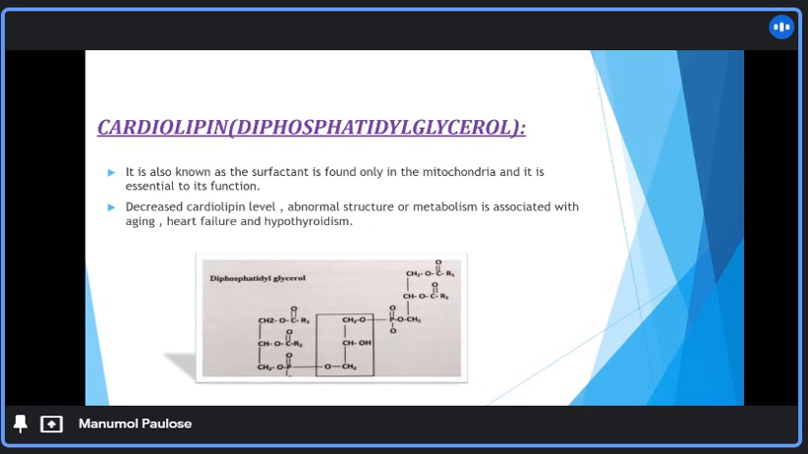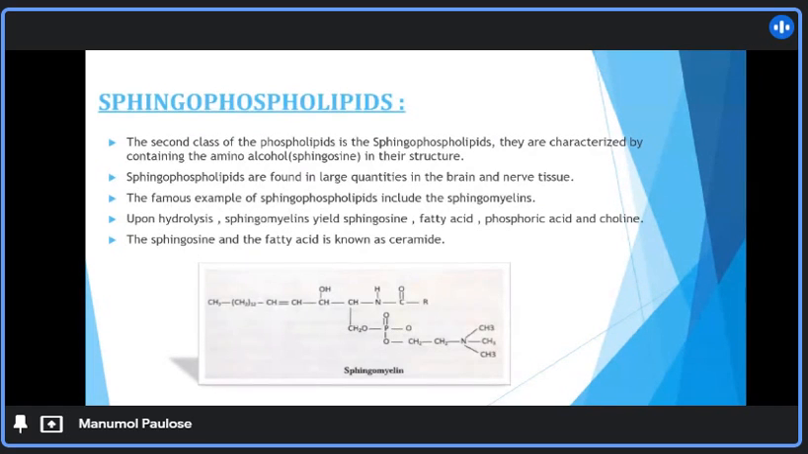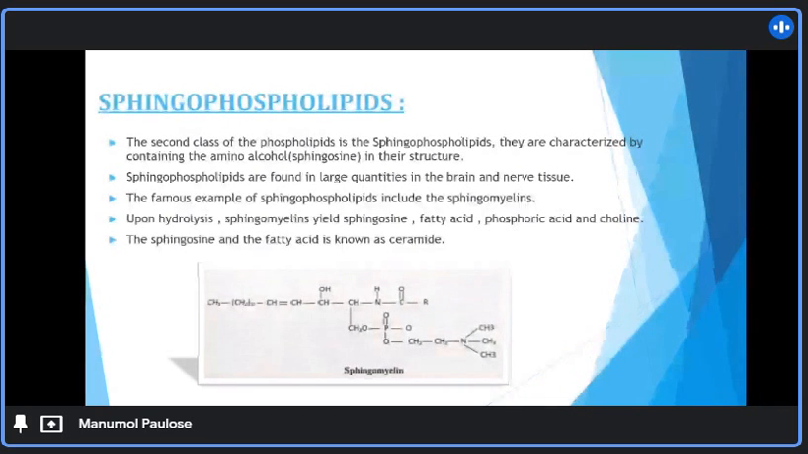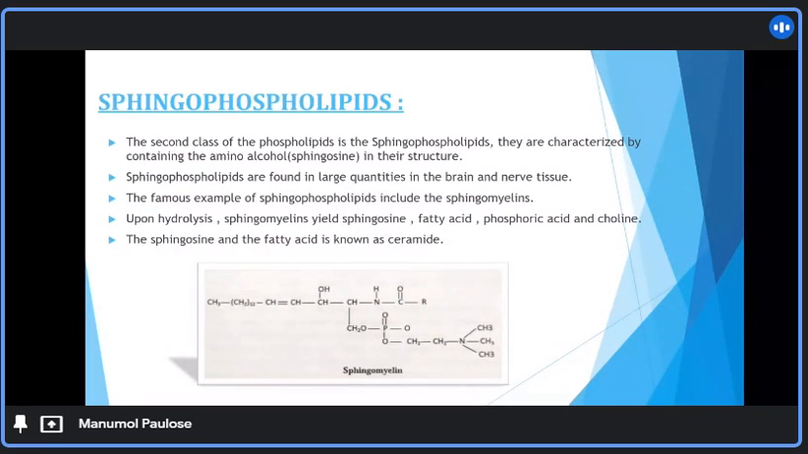And last one, sphingophospholipids. The second class of phospholipid is the sphingophospholipids and they are characterized by containing the amino alcohol in their structure. Sphingophospholipids are found in large quantities in the brain and the nerve tissues. The famous examples of sphingophospholipids include the sphingomyelins. Upon hydrolysis, sphingomyelins give sphingosine, fatty acid, phosphoric acid and choline. The sphingosine and fatty acid are also known as ceramide.